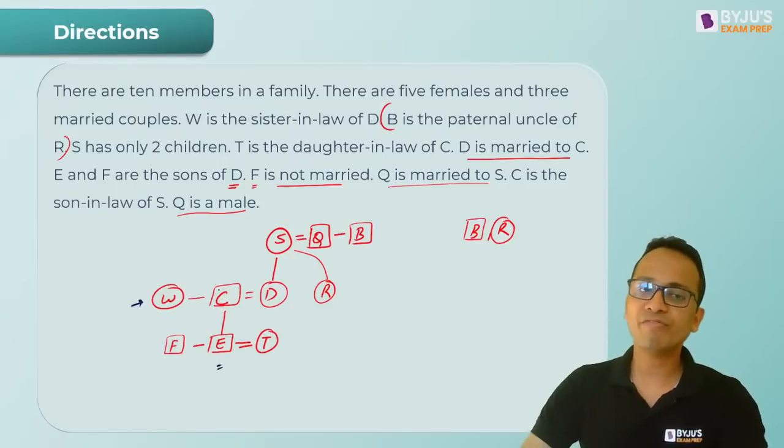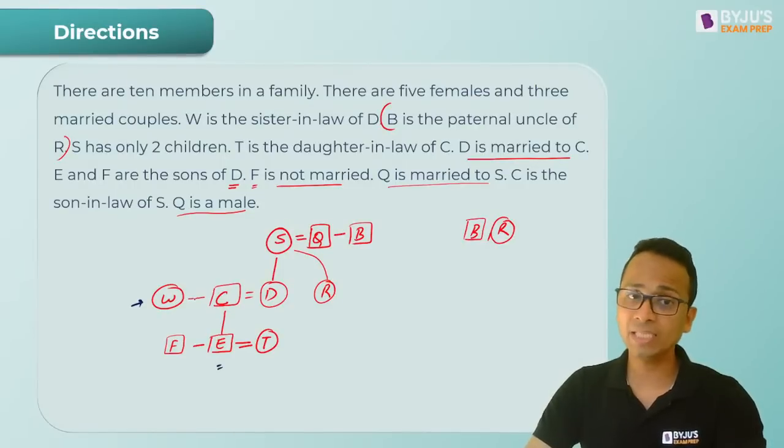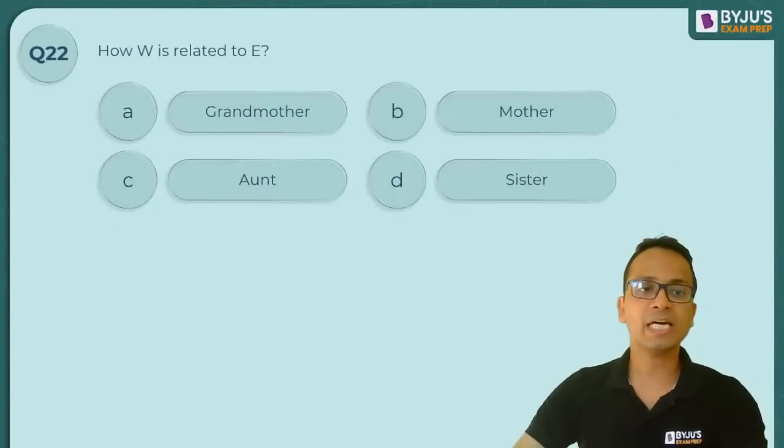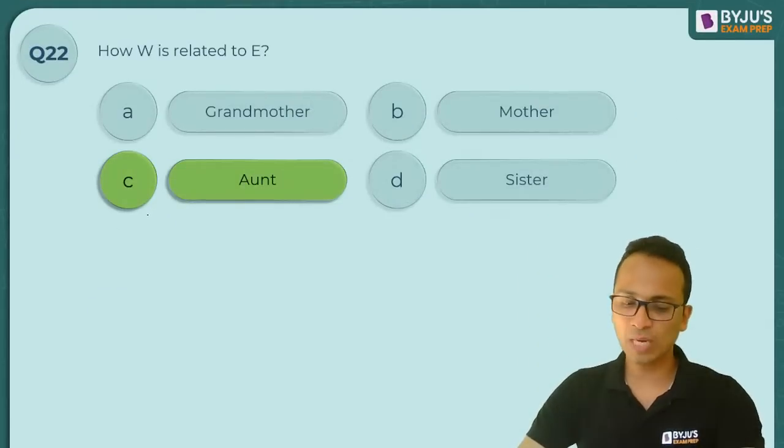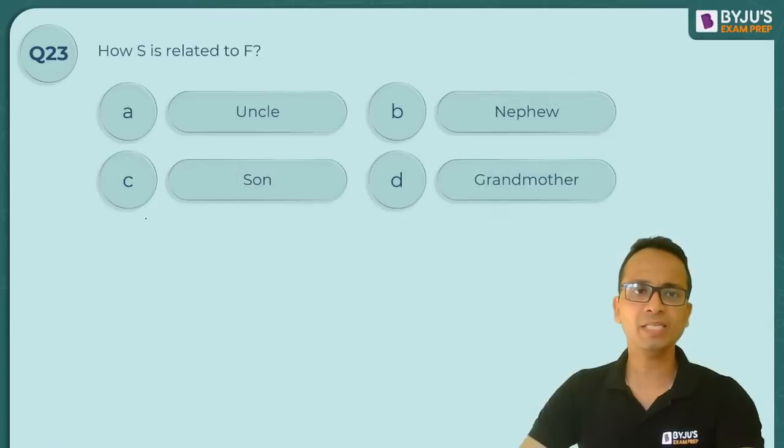E के father की sister. So father's sister is called aunt. So yes, the correct answer should be option C, which is aunt. And all of you are absolutely correct. Good. Nice. Question number 23.